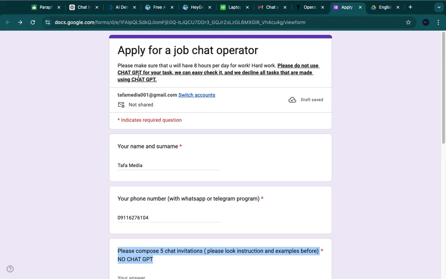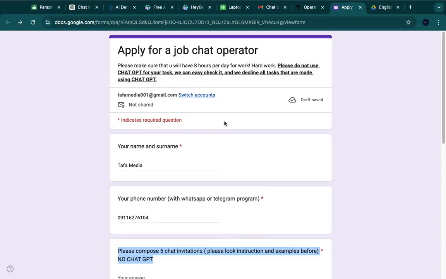This is a job I'm applying for, a chat operation job. Can you see the instruction? Please do not use ChatGPT for your tasks. We can easily check and we decline all tasks that are made using ChatGPT. So that's the instruction. I'm not supposed to use ChatGPT for anything I want to do here.